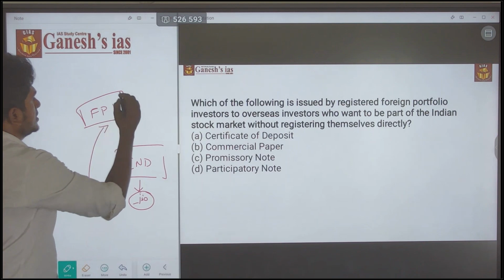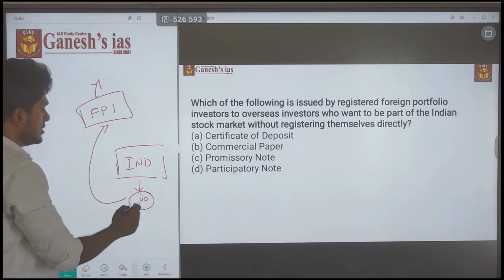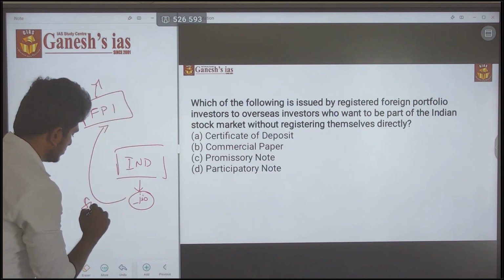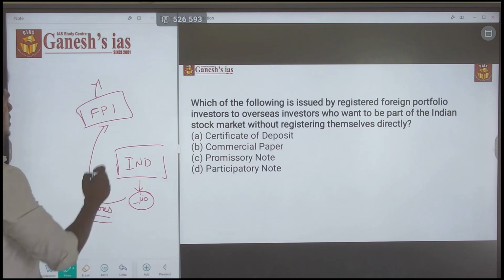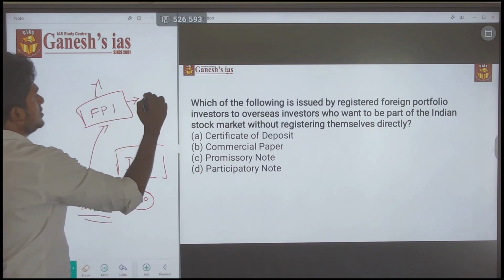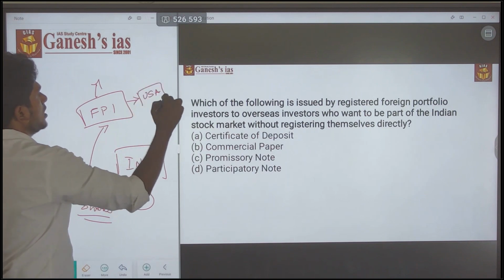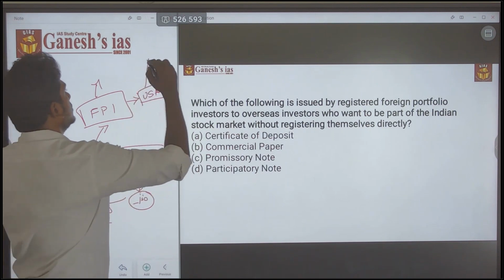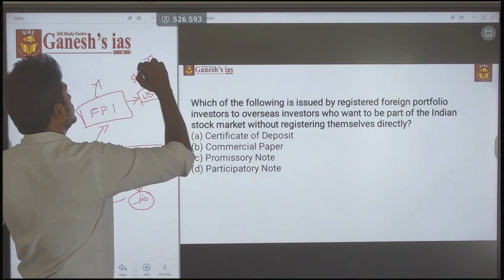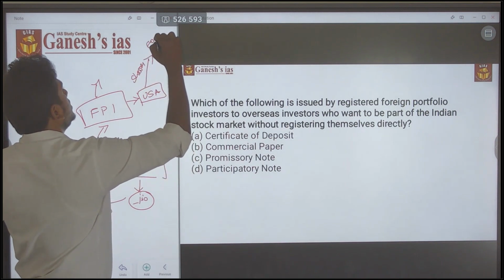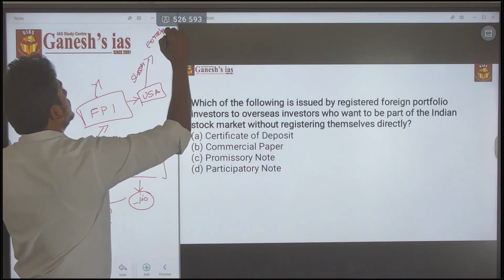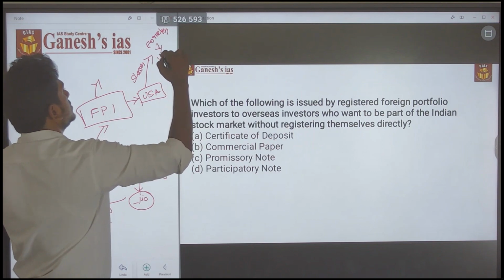So this certain FPI buys the maximum shares. Consider that this FPI is in the USA, and they provide the shares to foreign individuals, which means here US citizens.